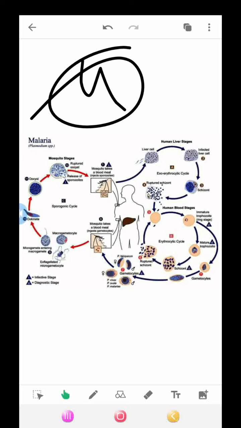Number 9. Inside the oocyst, thousands of active sporozoites develop. The oocyst eventually bursts, releasing sporozoites into the body cavity that travel to the mosquito salivary glands. Number 10. The cycle of human infection begins again when the mosquito bites another person.